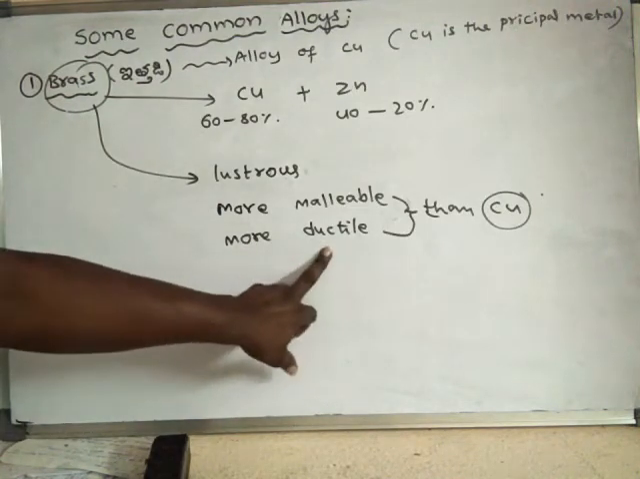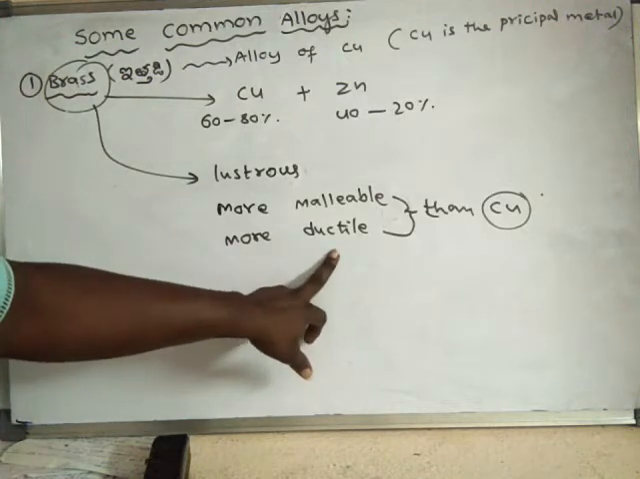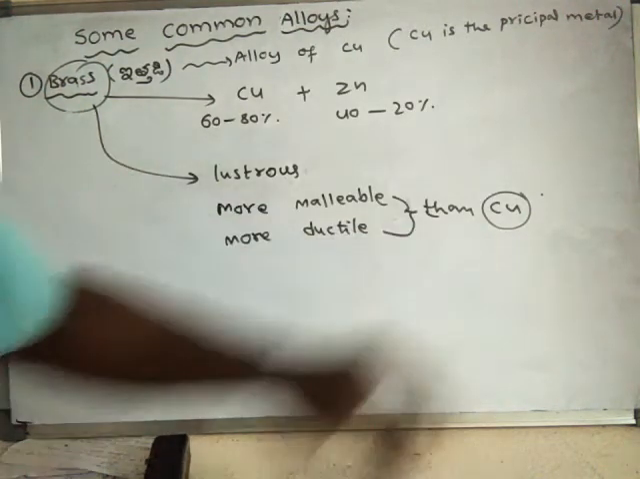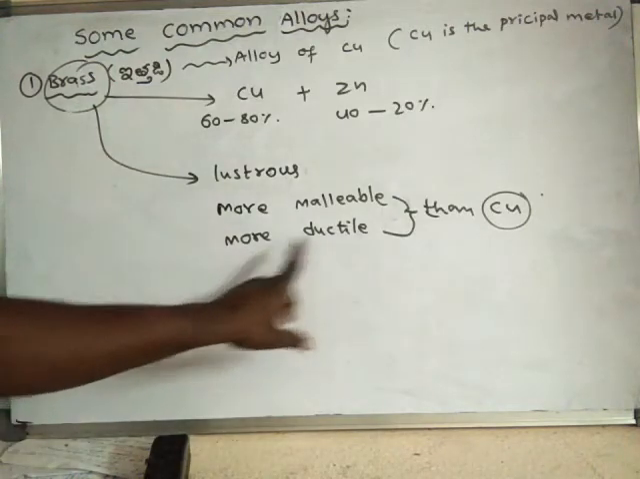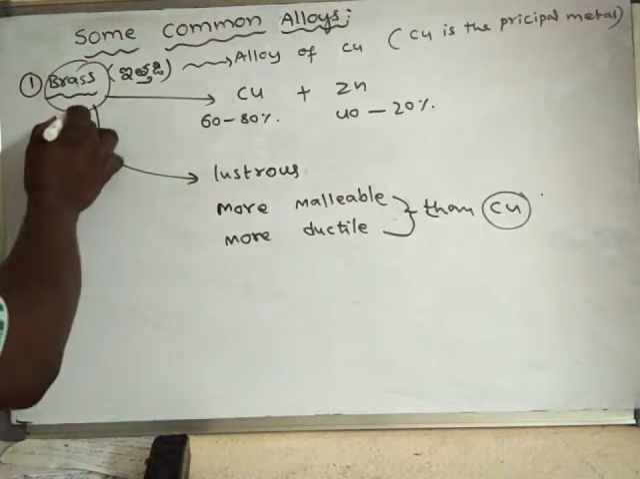That means ductile property means the property by which wires can be drawn from this material. So wires can be made easily from brass when compared to copper, because brass is more ductile than copper. So like this, the properties of brass can be discussed.